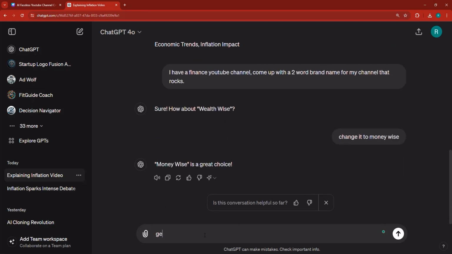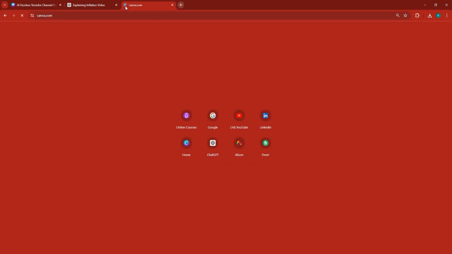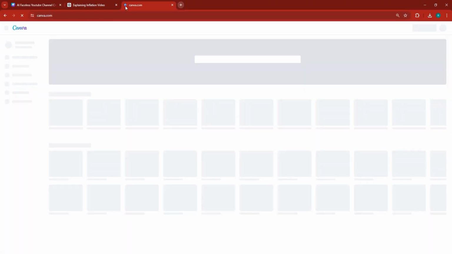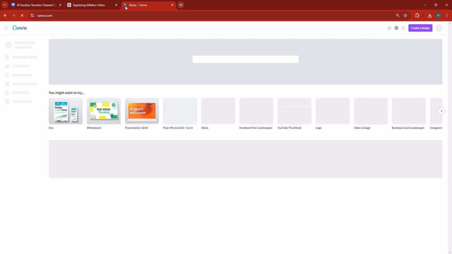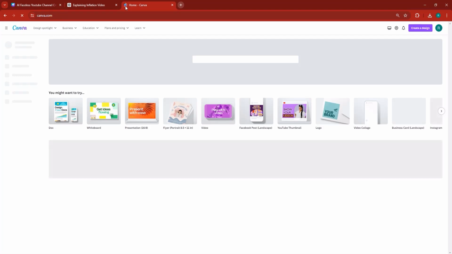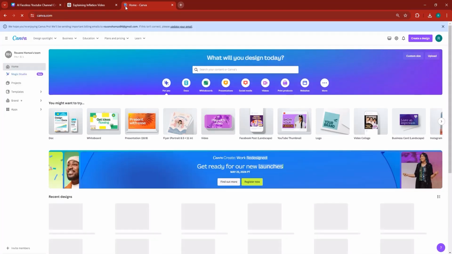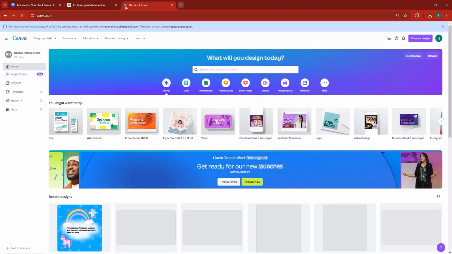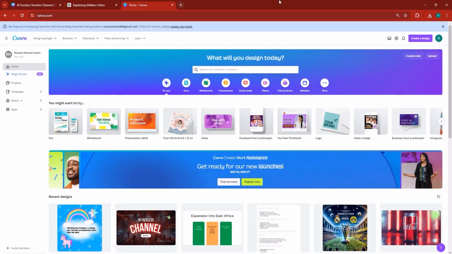Now I'm going to ask it to generate a great logo for my brand. And while it's doing that, I'm going to leave it to generate the logo. And I would like you to go to canva.com because I want to show you how you can create a banner for the channel before we move on to the next subtopic of this course, which is creating faceless AI YouTube videos using voiceover AI with 11 Labs and ChatGPT, which is also very interesting. And Leonardo AI, of course.